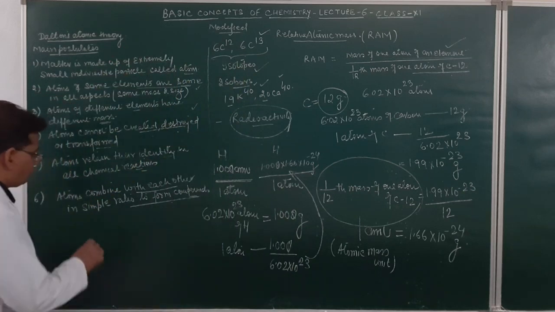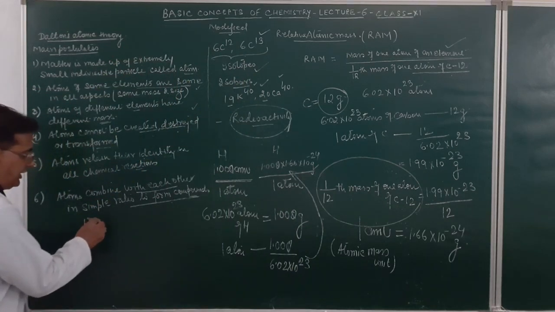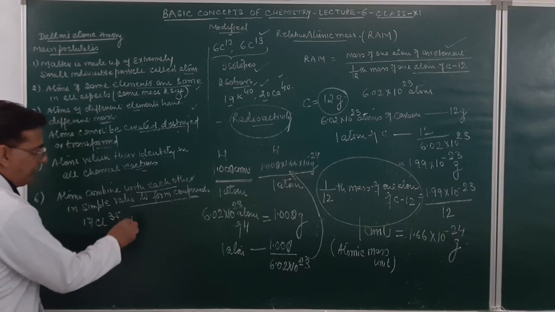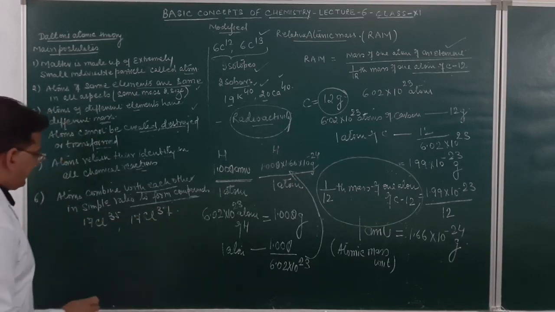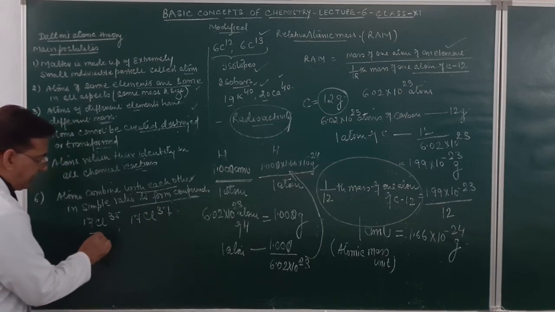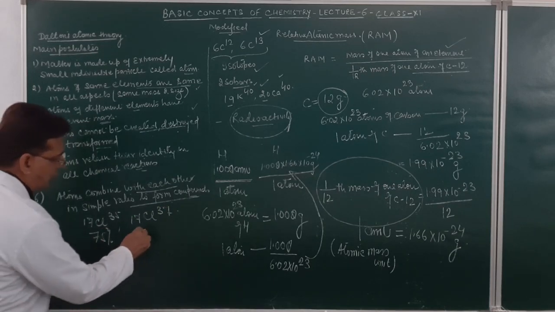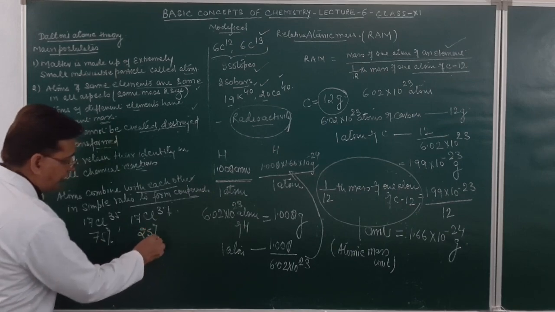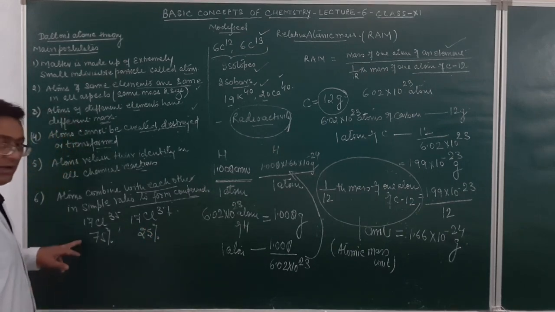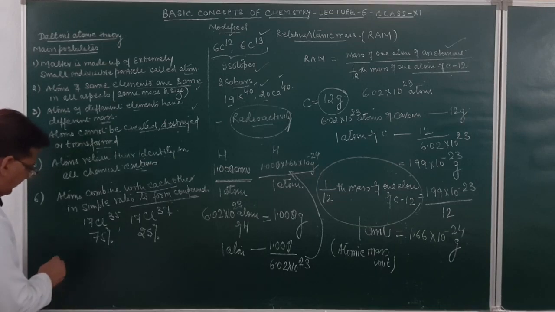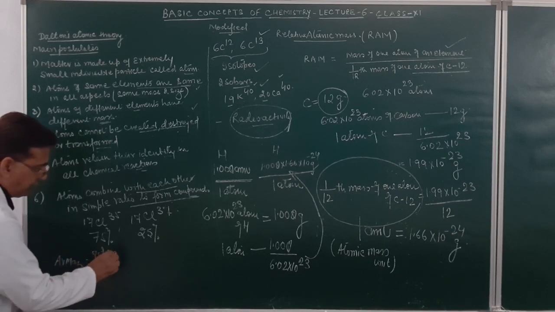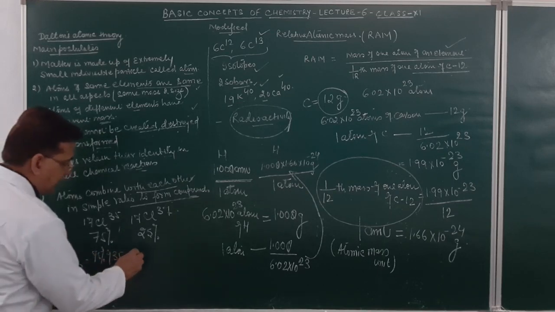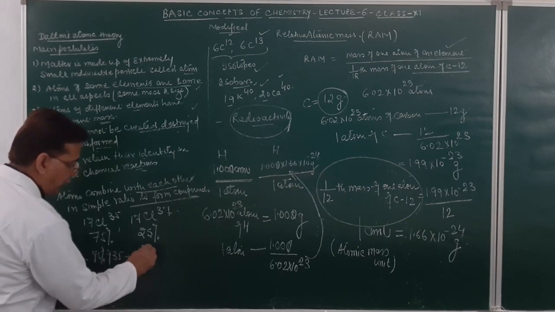If I say we have two isotopes of chlorine, 17 chlorine 35 and 17 chlorine 37. The percentage abundance of 17 chlorine 35 in nature is 75% and the percentage abundance of this is 25%. Am I clear? How do I find the average mass of this element? This will be 75% of 35 plus 25% of 37.